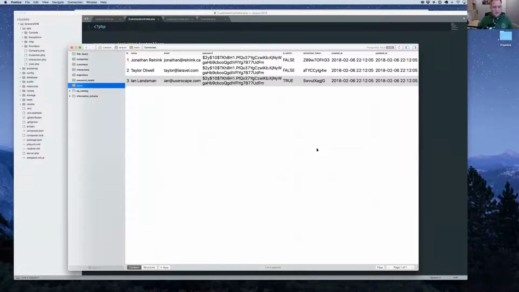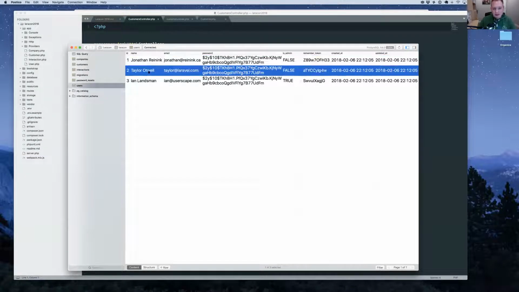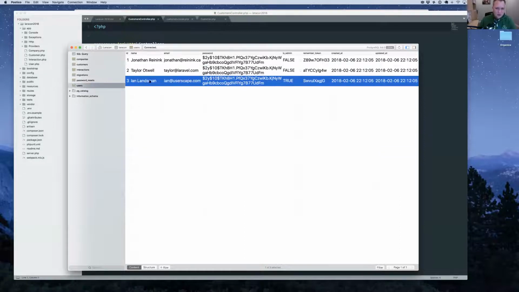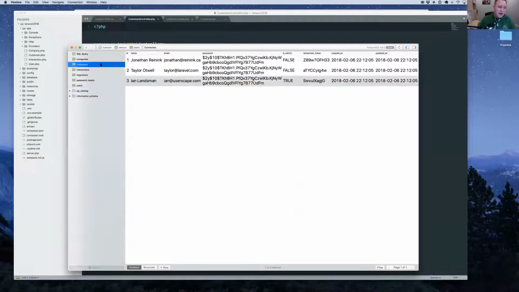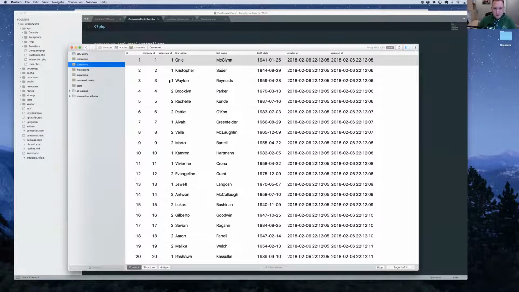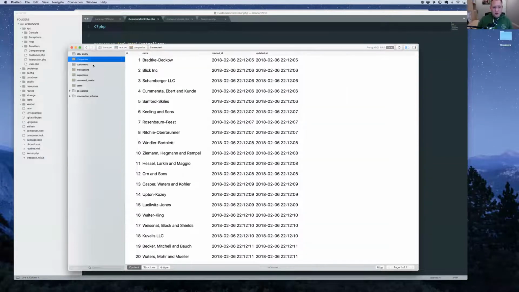So this is the database, and you can see that I have a number of tables here. I have users and companies and customers and interactions and migrations and password resets. In the user table, I have myself, Taylor Otwell, and Ian, you're in there as well. And I have customers. There's 1,000 customers that I've seeded into this table, and each one has a company ID, a sales rep ID, a first name, a last name, and a birthday. The companies table is really simple. Every customer has a company, and it's a one-to-one relationship there.